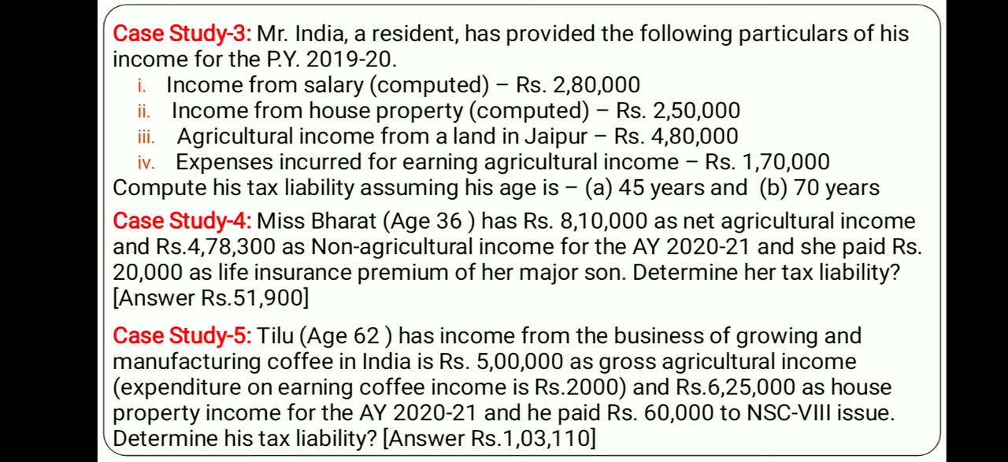Now see case study 3. Mr. India is a resident and has provided the following particulars of his income for the previous year. Income from salary computed is 2,80,000. Income from house property computed is 2,50,000. Agricultural income from land in Jaipur is 4,80,000. Expenses incurred in earning agricultural income are 1,70,000. You have to compute the tax liability, assuming his age is 45 years and assuming his age is 70 years. So there are 2 cases, 45 years and 70 years, which is the senior citizen case. Let us see how we have to do it.